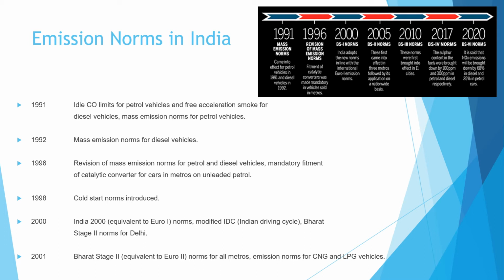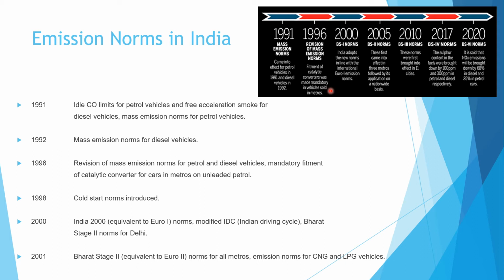So as we can see in the picture, first in 1991, these are the mass emission norms. This came into effect for the petrol vehicle in 1991 and diesel vehicle in 1992. Next, in 1996, the revision of mass emission norms, with fitment of catalytic converter, was made mandatory in vehicles sold in metros. Next is 1998. The cold start norms are introduced.